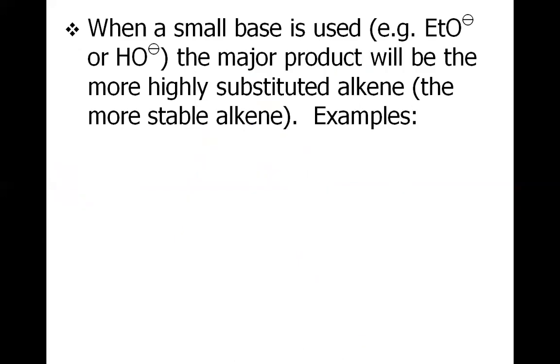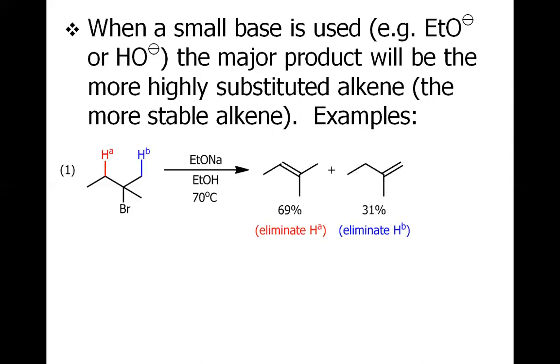When a small base is used, such as ethoxide or hydroxide, the major product will be the more highly substituted alkene, as mentioned, and that is the most stable alkene. For example, if we use sodium ethoxide, it will prefer to pull this red proton off rather than pulling the blue proton off, because when it pulls the red proton off, we will have the tri-substituted alkene, and if it pulled the blue proton off, it would be a disubstituted alkene. So you could see the percent yield, the tri-substituted alkene has a higher percent yield.